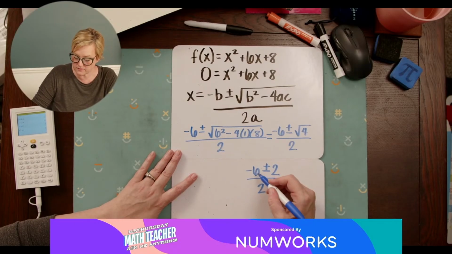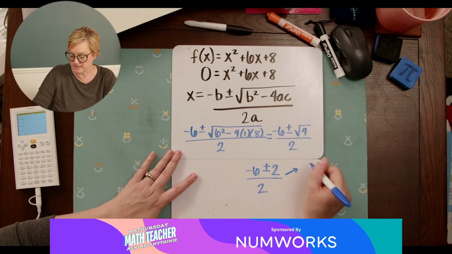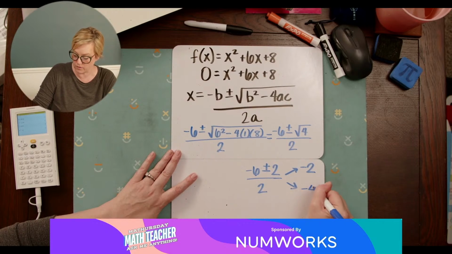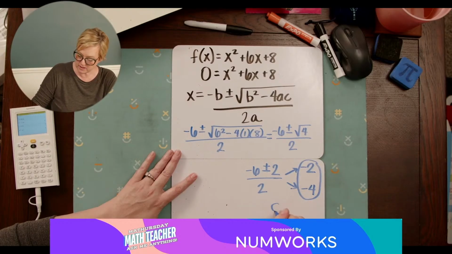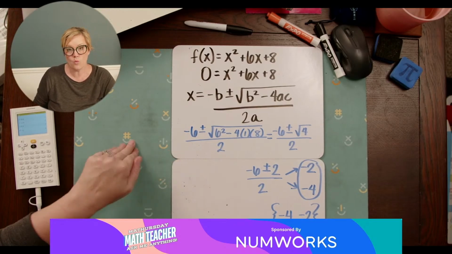So negative 6 plus 2 is negative 4 over 2, which is negative 2. And negative 6 minus 2 is negative 8 over 2, which is negative 4. So these are my two solutions. Okay, so my two solutions would be negative 4 and negative 2. So these are the values for x when y is 0.